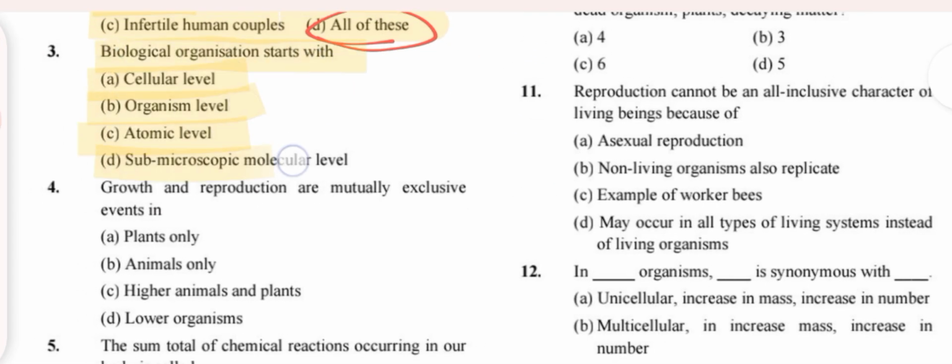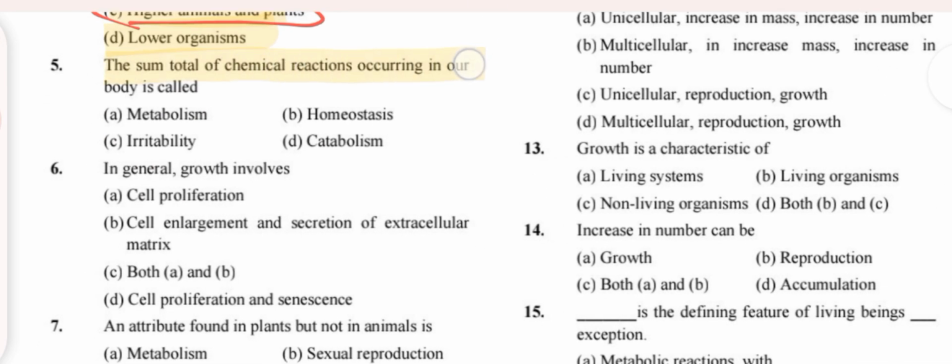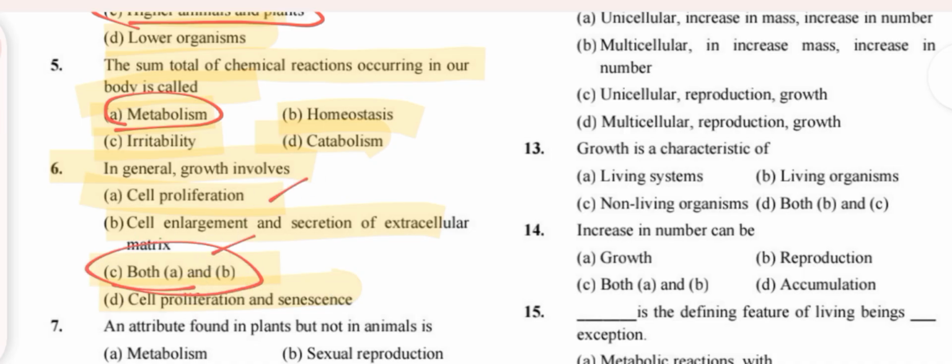Biological organization starts with option D, submicroscopic level. Growth and reproduction are mutually exclusive in higher organisms. The sum total of chemical reactions is called metabolism. In general, growth involves both A and B.